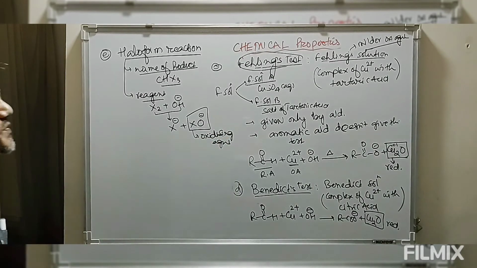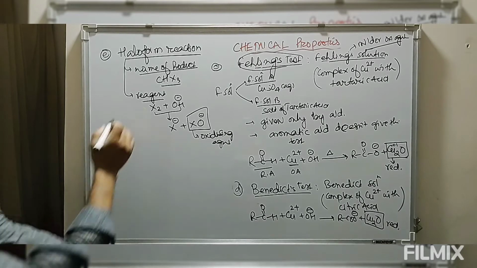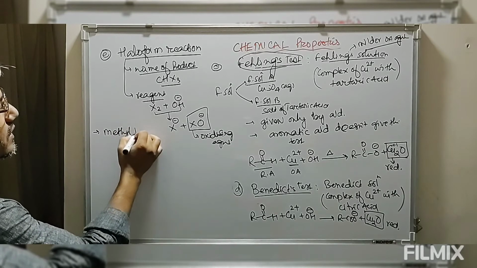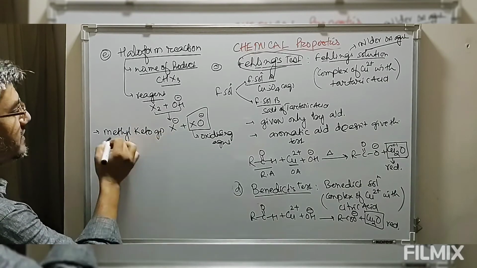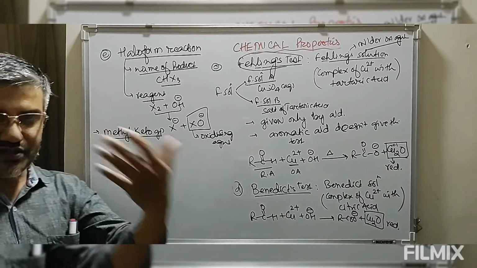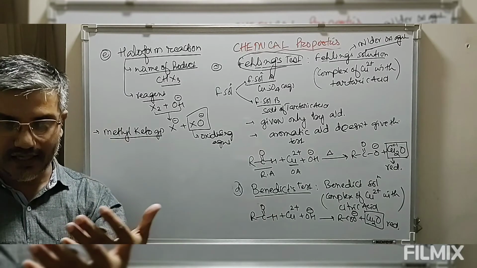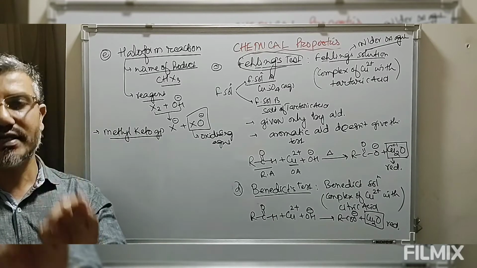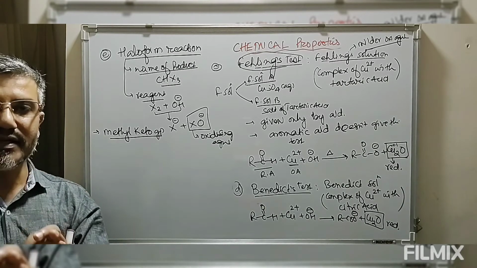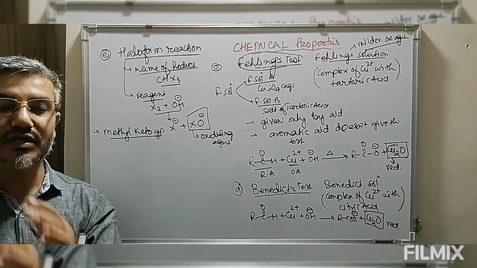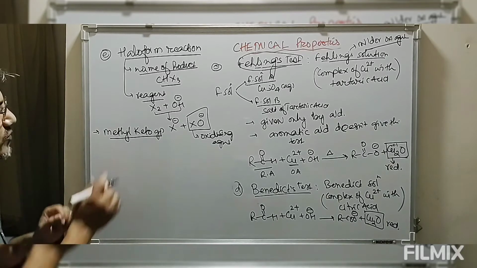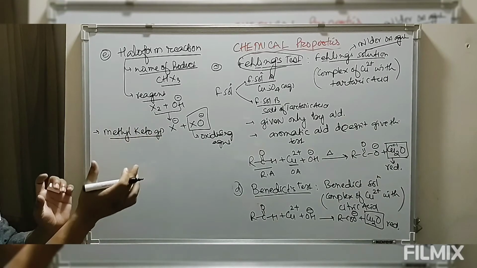Now a specific requirement for this reaction is that it is given by methyl keto group. Means organic compounds containing methyl ketone, or those functional groups which can be converted into methyl ketone. This is a specific reaction for methyl ketones. Then this reaction can be used to differentiate methyl ketones from rest of the ketones or aldehydes. So it is a chemical test to differentiate methyl keto group.